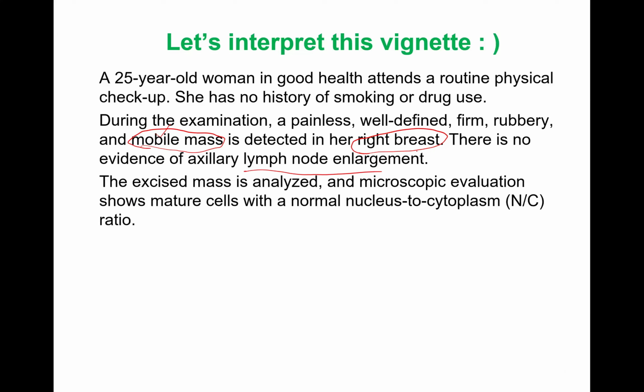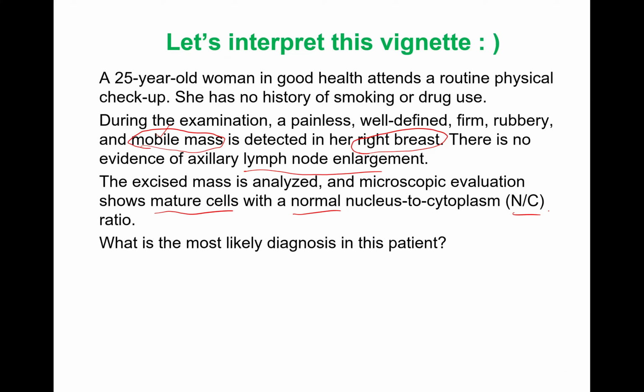So far, let's understand, the excised mass is analyzed and microscopic evaluation shows mature cells with a normal NC ratio. What do you think? What is the most likely diagnosis in this patient? Is it a malignant lesion? Is it a benign lesion?